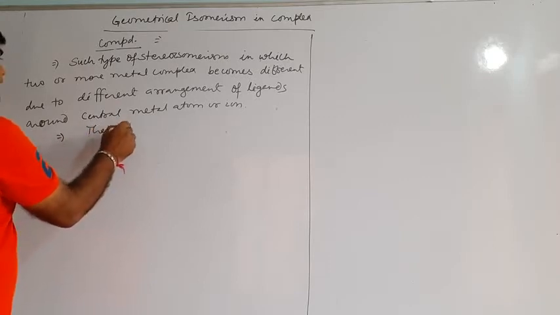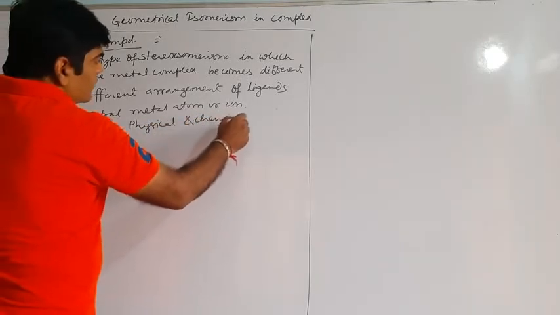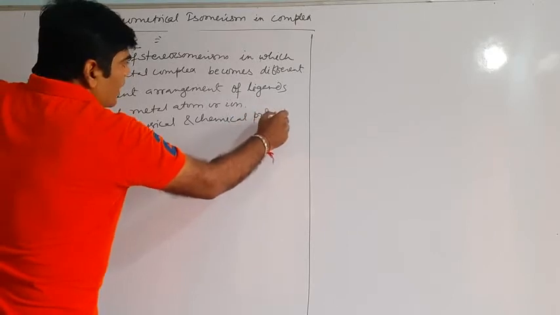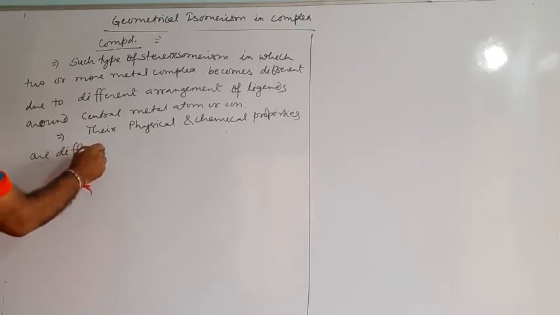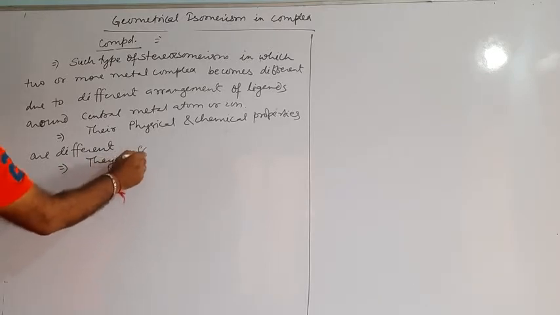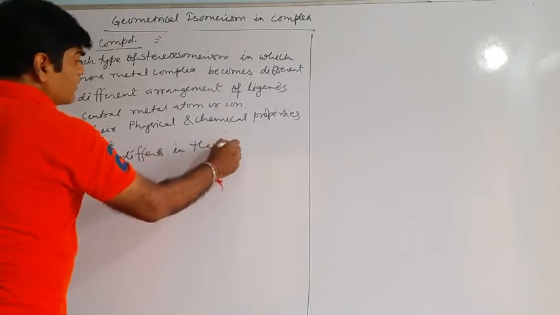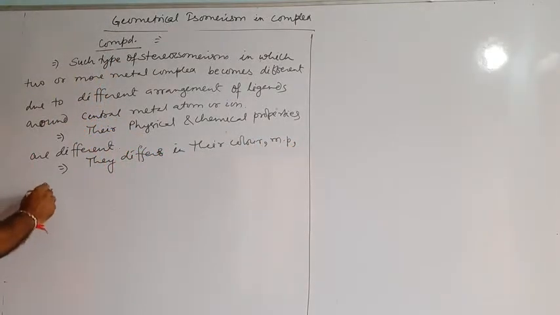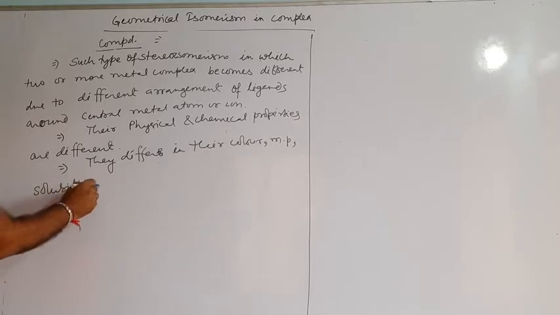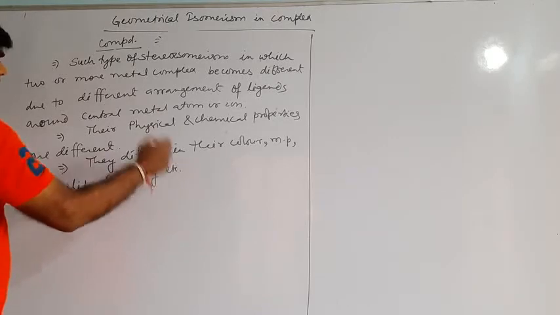That is, they differ in their color, they differ in their melting point, they differ in their solubility, they differ in their reactivity, and so on.